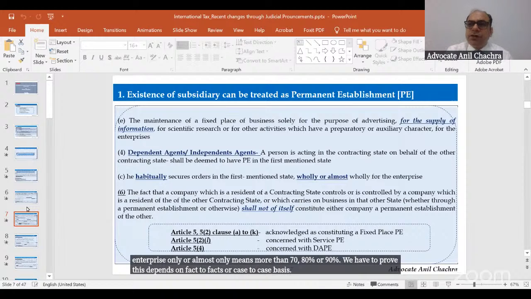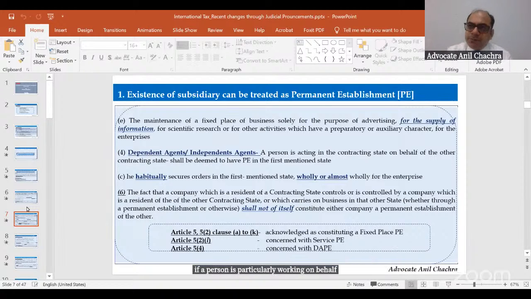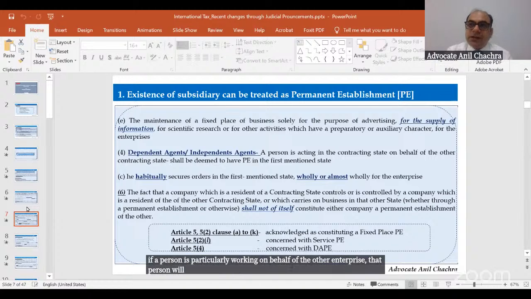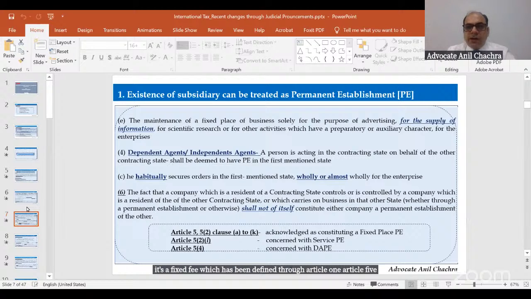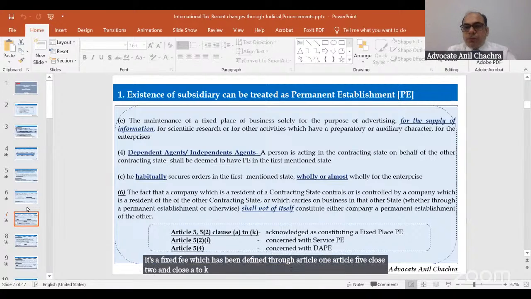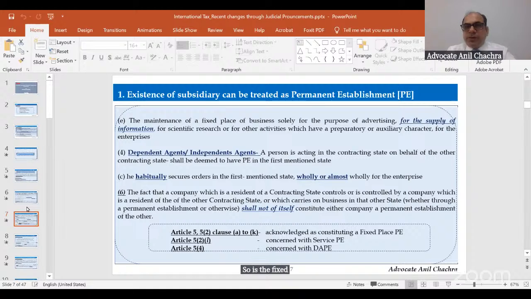If a person is particularly working on behalf of the other enterprise, that means the other entity is dependent on the first entity. So in that case, the dependent agent's PE would get created. So we can define the PE in three ways. First thing is that it's a fixed PE, which has been defined through Article 5, Clause 2, Clauses A to K. So that is the fixed PE.